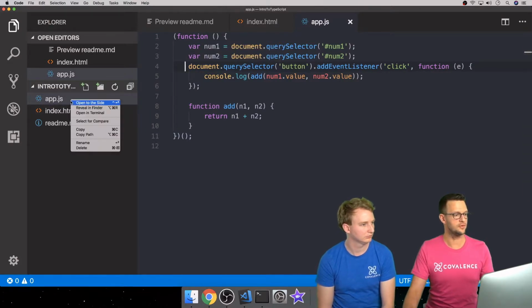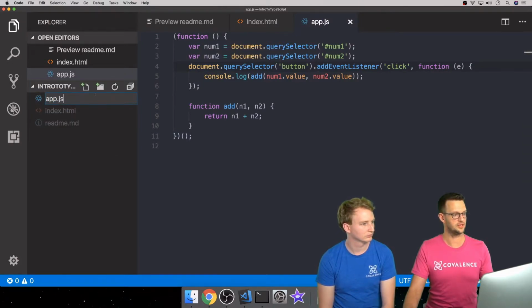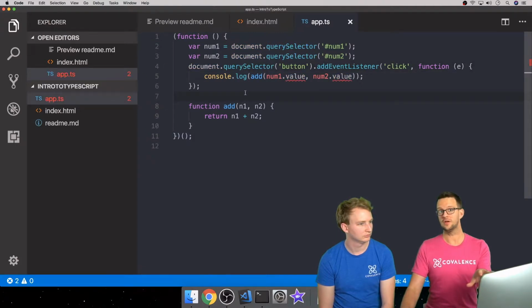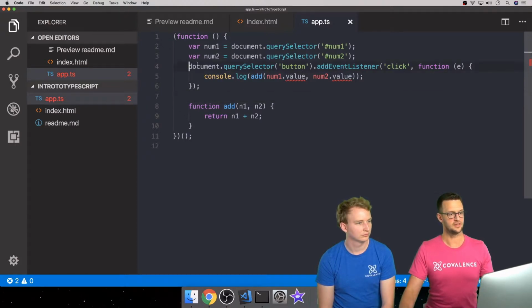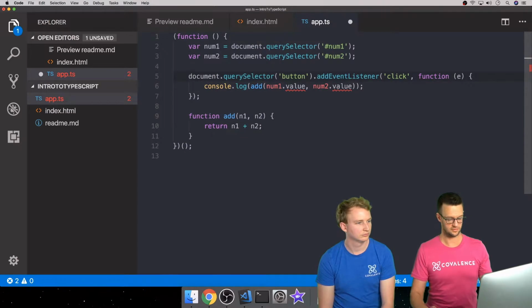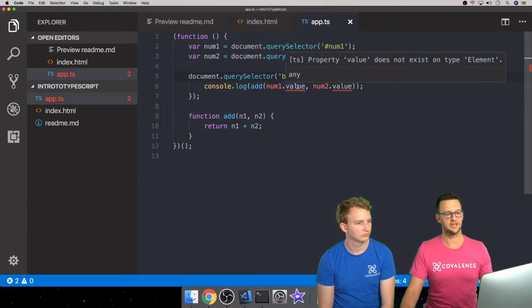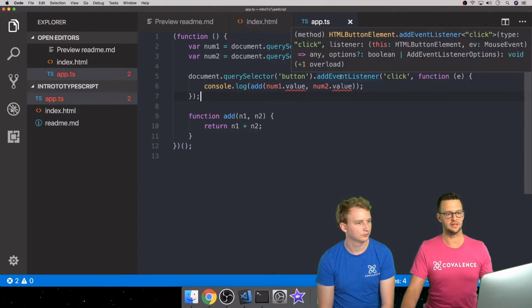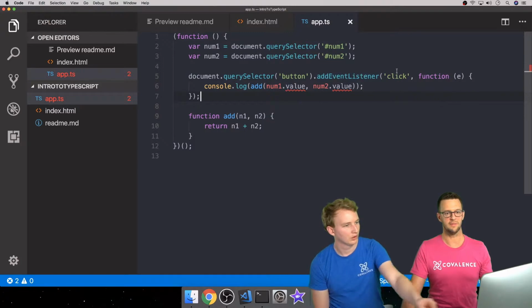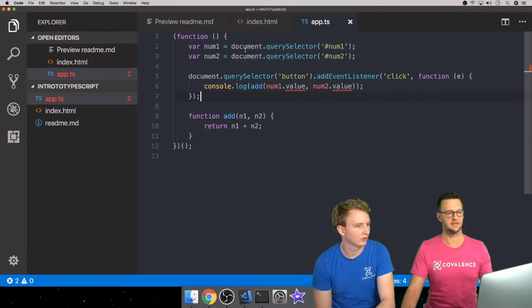All that we have to do is rename this file from a JavaScript file to a TypeScript file. And now we're in Visual Studio Code here, a free editor from Microsoft. You can run it on any platform, but it supports TypeScript out of the box. So immediately we have an issue, and it's saying that value doesn't exist on type element. It knows based on this add event listener and the type of event what should be passed in here, and it knows what these input boxes are as well.